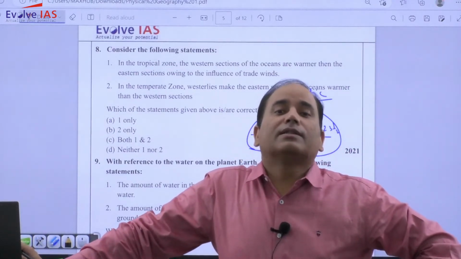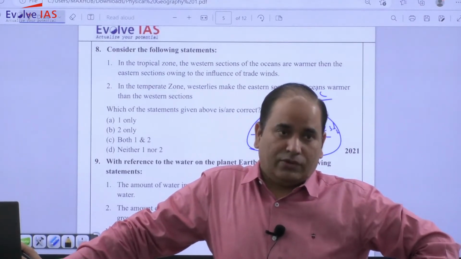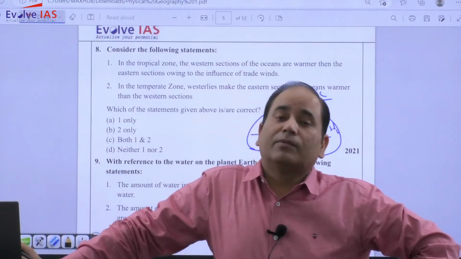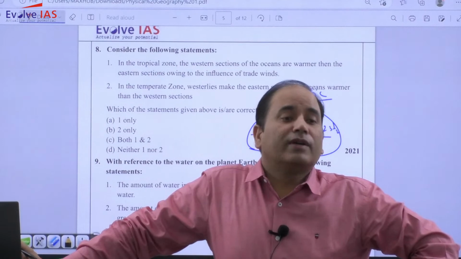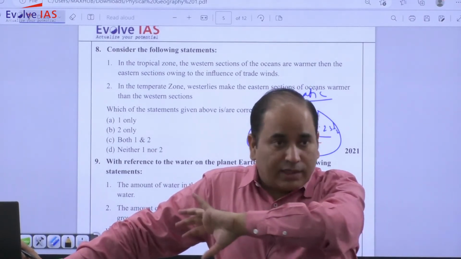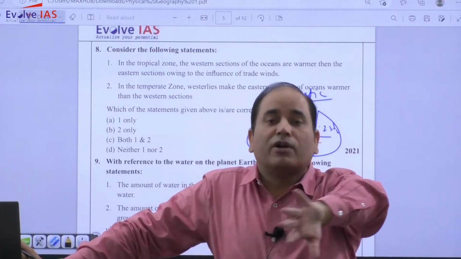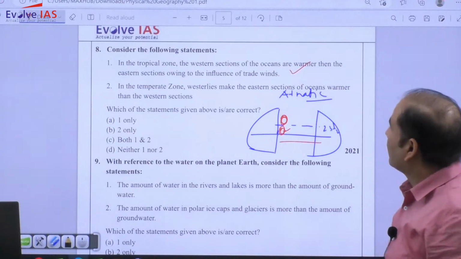Most of the tropical cyclones will form in the western side of the ocean. So whichever is the western side, the Gulf of Mexico region, this Caribbean Sea region, there you will find the greater occurrence of tropical cyclones because temperature is high and also the warm water is being taken by the trade wind. So the first statement is correct.